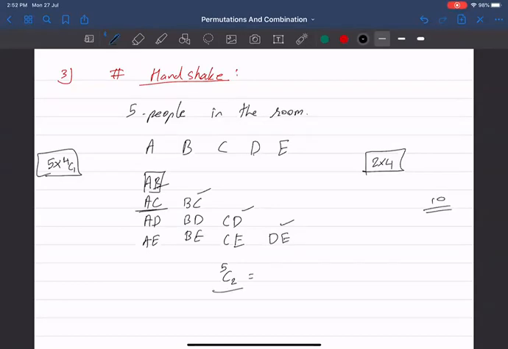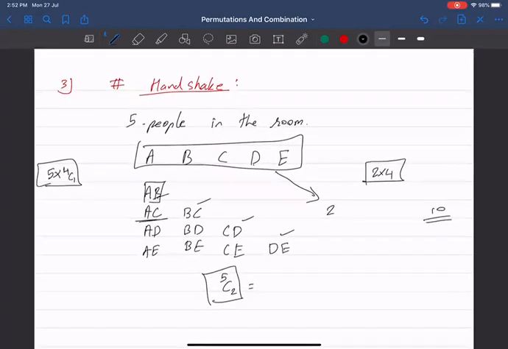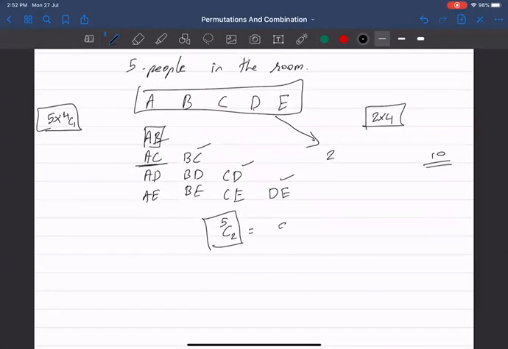What is happening? See, why is it 5C2? Out of these 5, in how many different ways can you select 2 people, how many different ways can you select a committee of 2 people. Basically a handshake is a kind of committee, understand. So it will be considered as 5C2 ways, which is 5 into 4 divided by 2 factorial, which is 20 by 2. 10 is the answer.